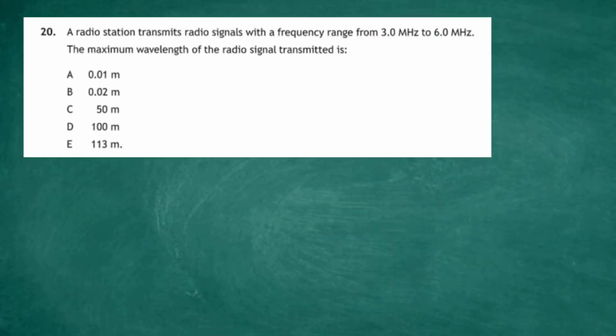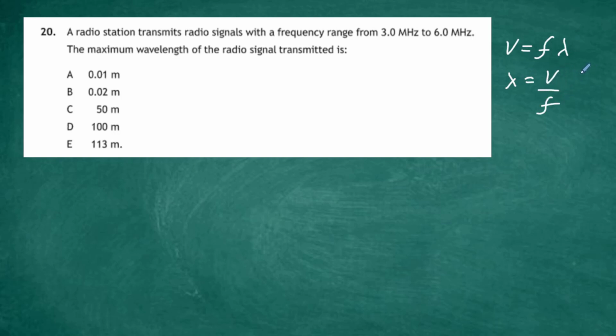Question 20. A radio station transmits radio signals with a frequency of 3.0 MHz to 6.0 MHz. The maximum wavelength of the radio signals transmitted is, and you're given your 5 options. Well, we know where to get the equation from. It's the famous wave equation. We can put down here v equals f lambda. And we can rearrange to find out what lambda is, because lambda is going to be equal to the wave speed divided by the frequency.